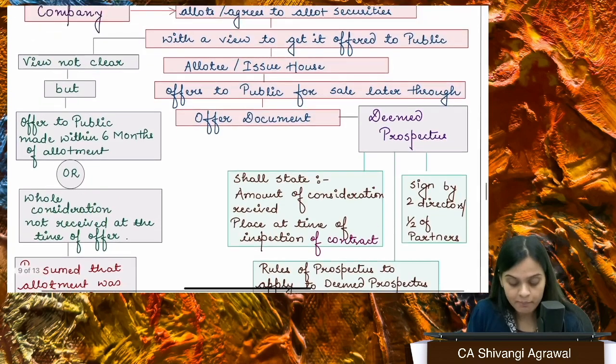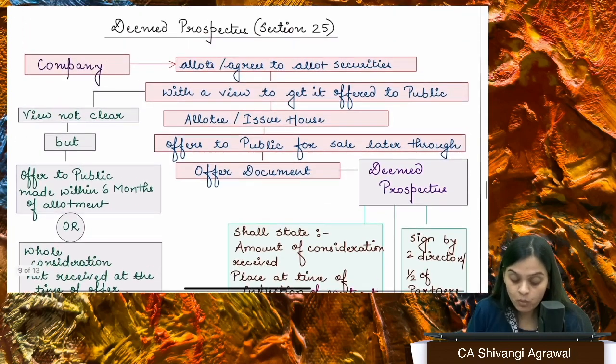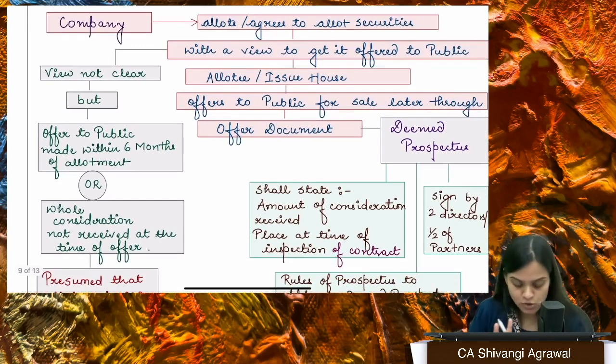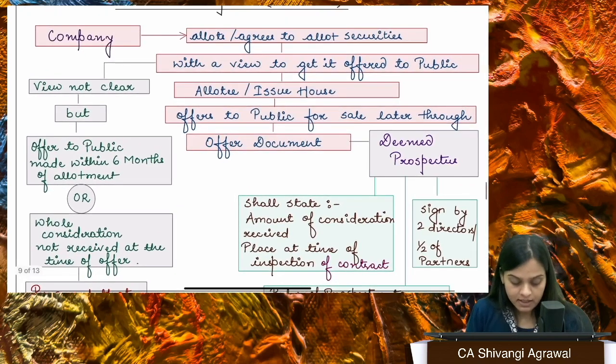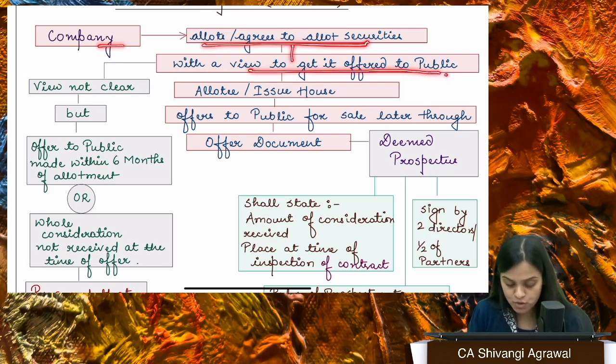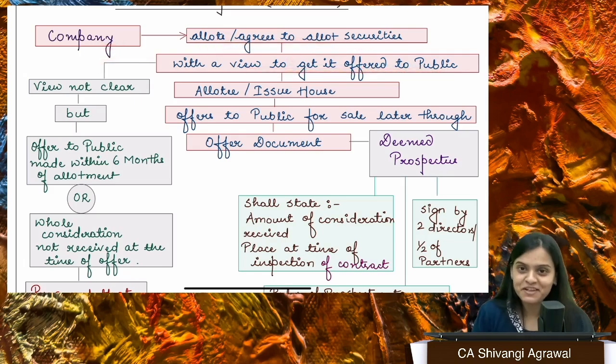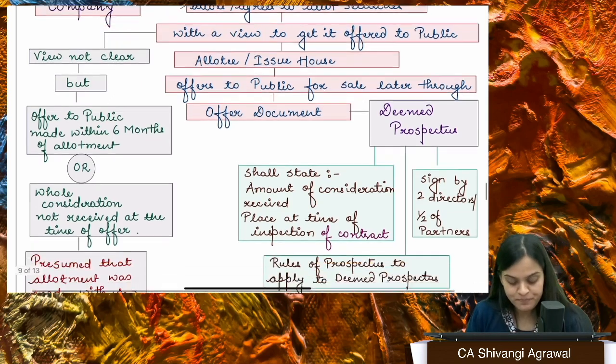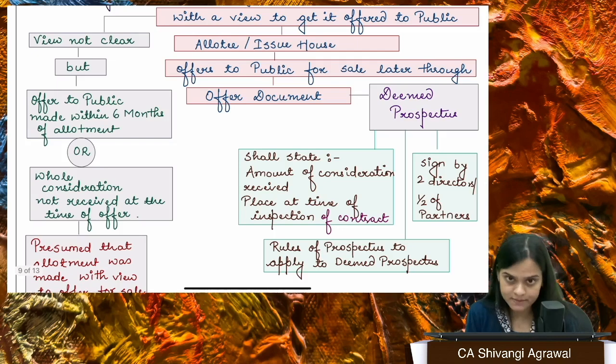All this will apply. Ma'am, how will we get to know what is the intention of the company? Is it deemed in all the cases? No. See, if the company allots or agrees to allot securities with a view to get it offered to public, if the view is clear, of course, it is a prospectus only. But why will the view be clear? Company will take a direct route of allotting securities if they're very sure. If they're using this route, that means they want to hide something, right? So we need to check.